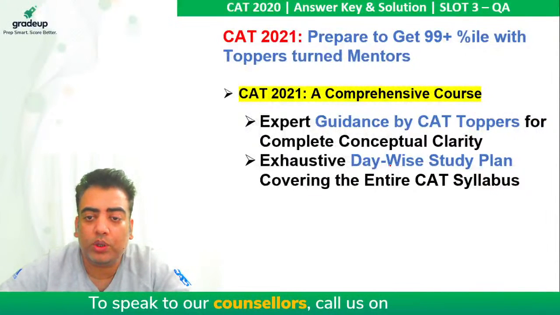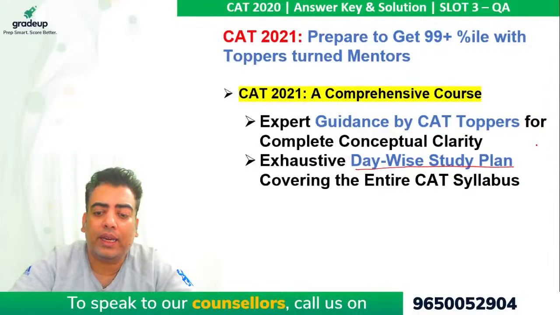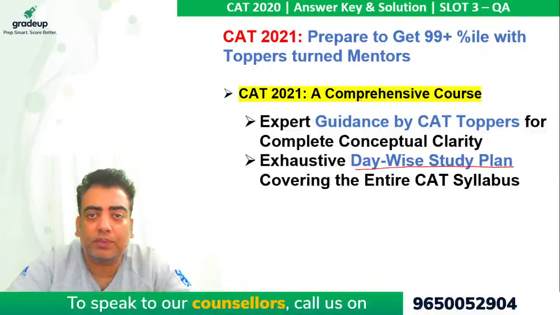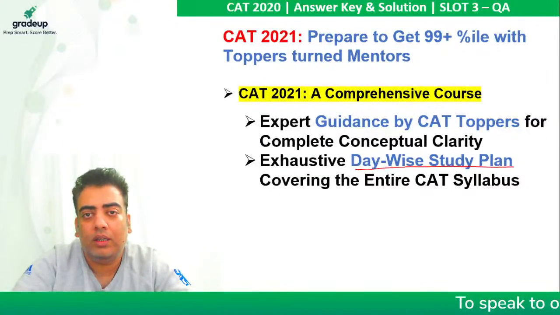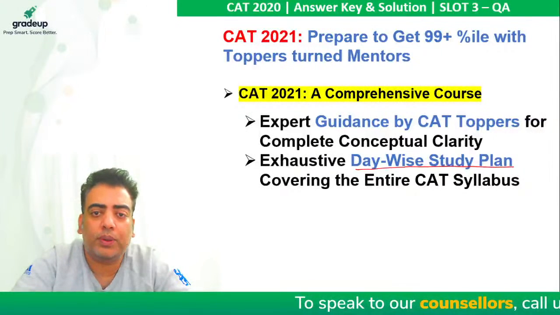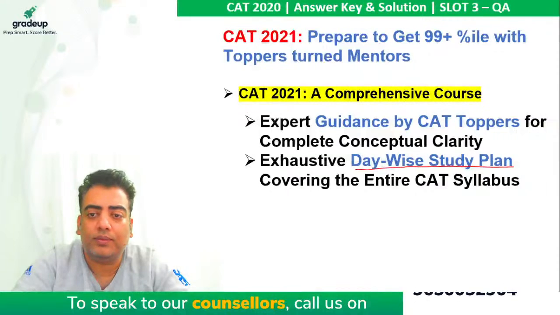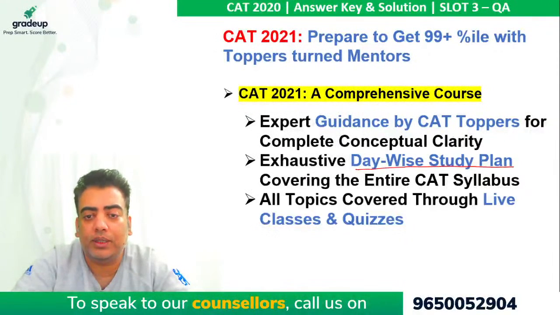Guys, this is the most important part. It is not going to be like any class happening here and there. Your entire session plan and schedule is already in place. On which day what topic will be conducted, you will know on day one. It covers the entire CAT syllabus.